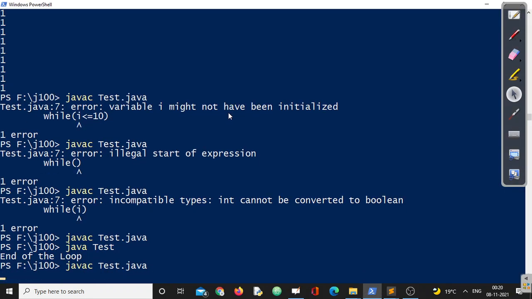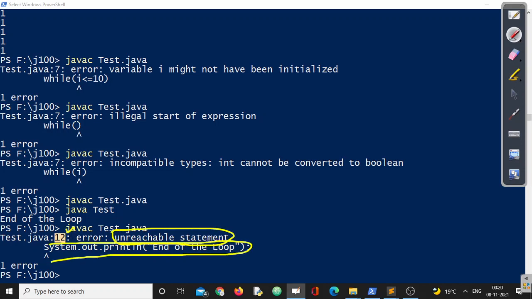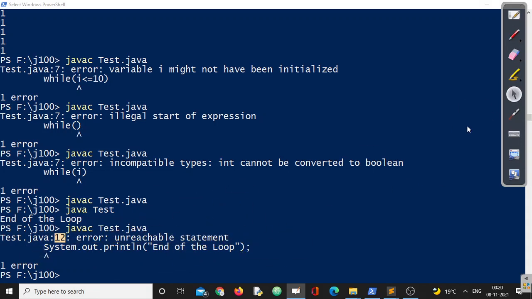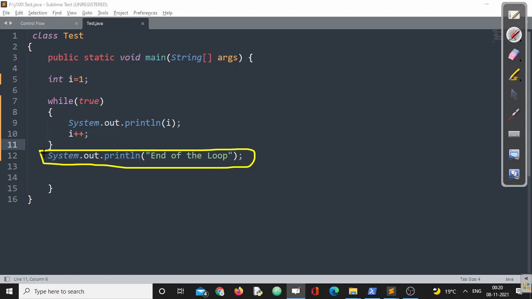This is a compile time error, not a runtime error, because see what it says: unreachable statement. Which one? Line number 12. I repeat, it says unreachable statement at line number 12. This particular statement is not reachable, and this error is generated by whom? By your compiler. Let us go back to the code. Line number 12, this one will not be reachable.